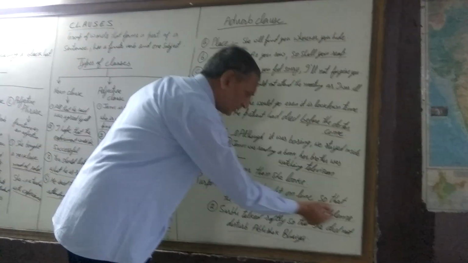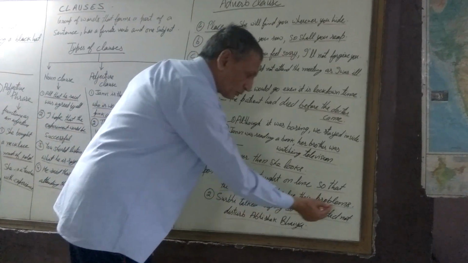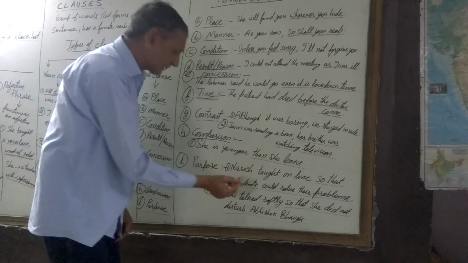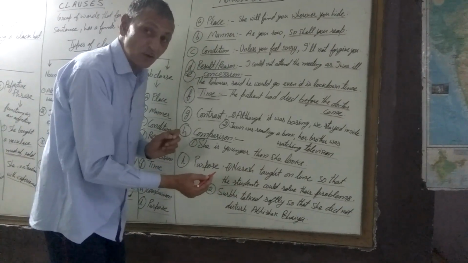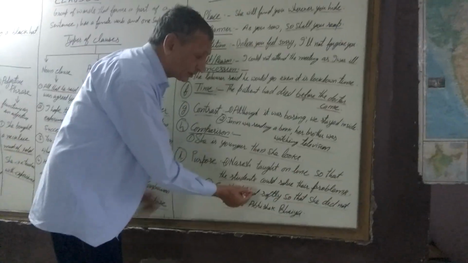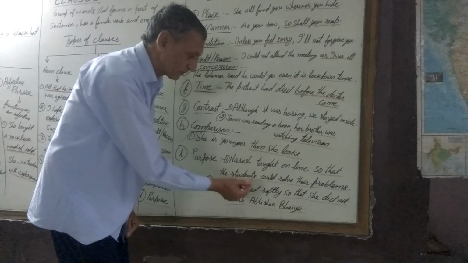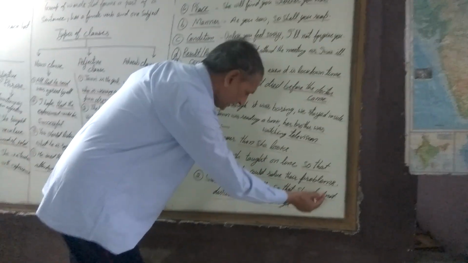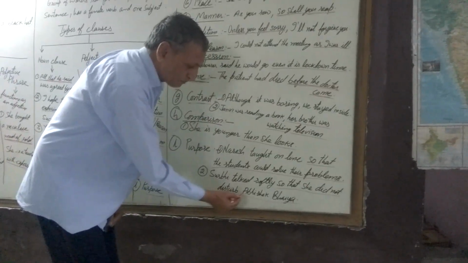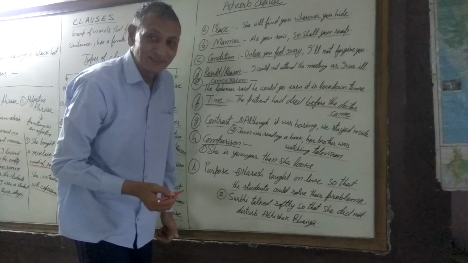So that the students could solve their problems. So this is adverb clause of purpose. Again, Surbi talked softly. Why did Surbi talk softly? So that she did not disturb Abhishek Bhaiya, because Abhishek Bhaiya was sleeping.